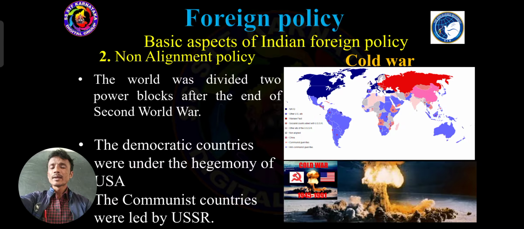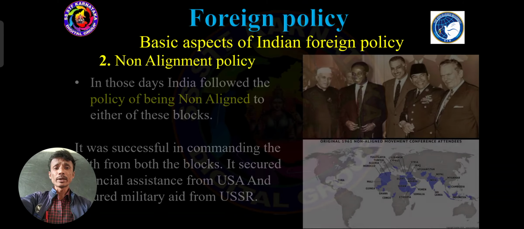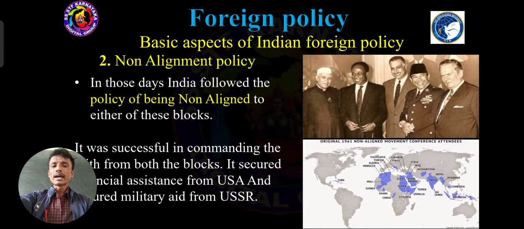One is the democratic countries like USA, and the other is the communist countries like USSR, it means Russia. These are the two important powerful blocks that emerged after World War II. In those days, in the year 1945, India followed the policy of being non-aligned.